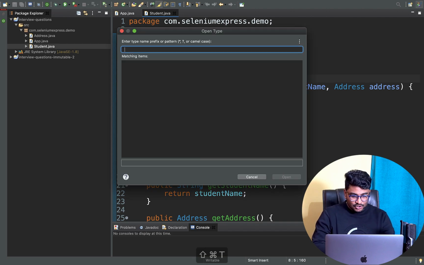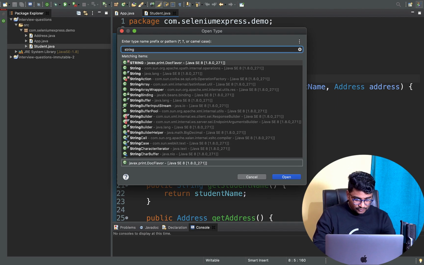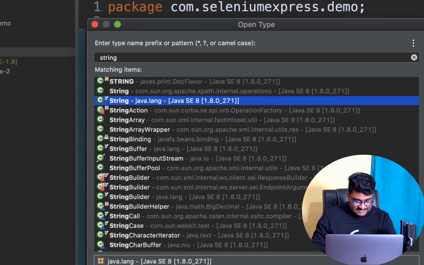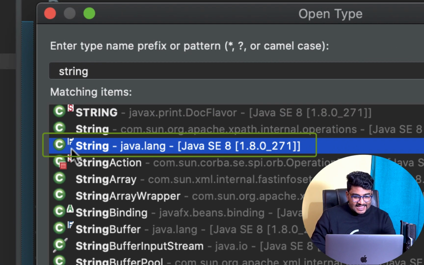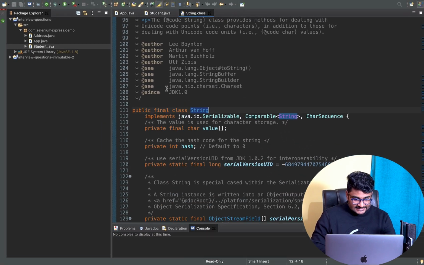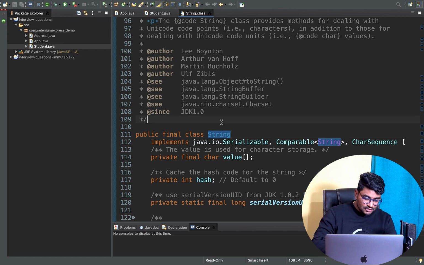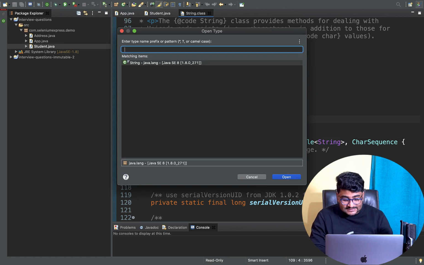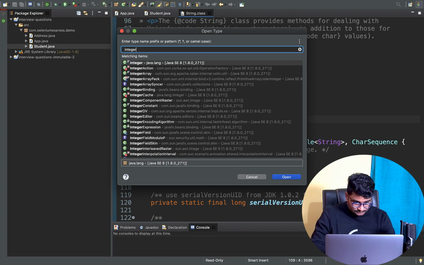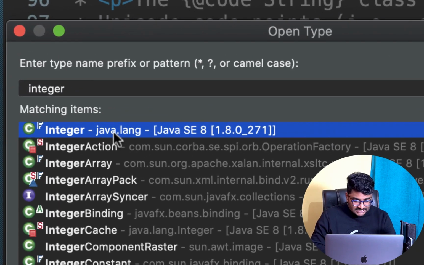For example, if I hit Command Shift T and go for the string class coming from java.lang, you can see there is an F mark here. That stands for this class being final. If you open up this class, you can see your string class is final. Just like that, if you open up any wrapper class, such as Integer from java.lang, that class is marked as final.